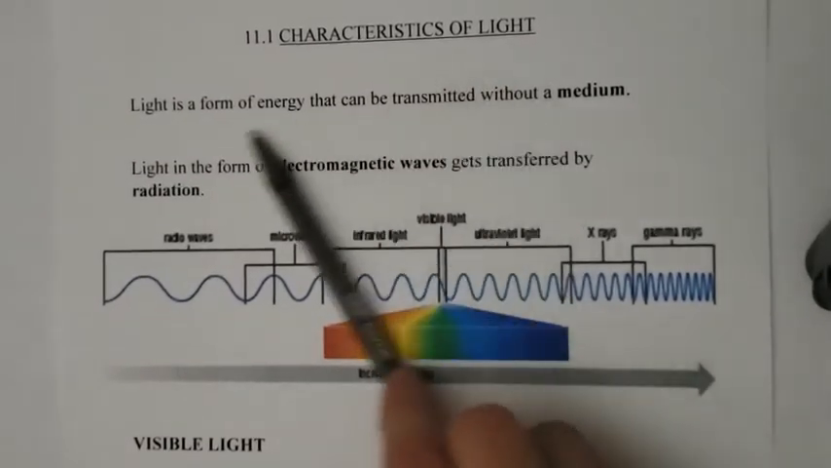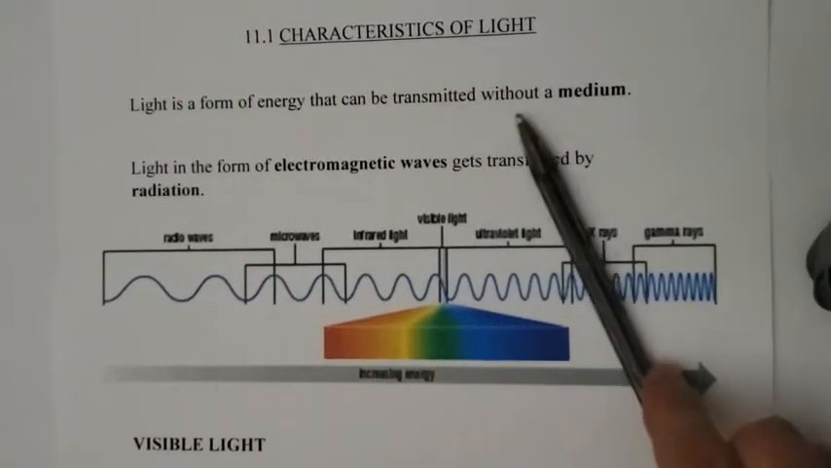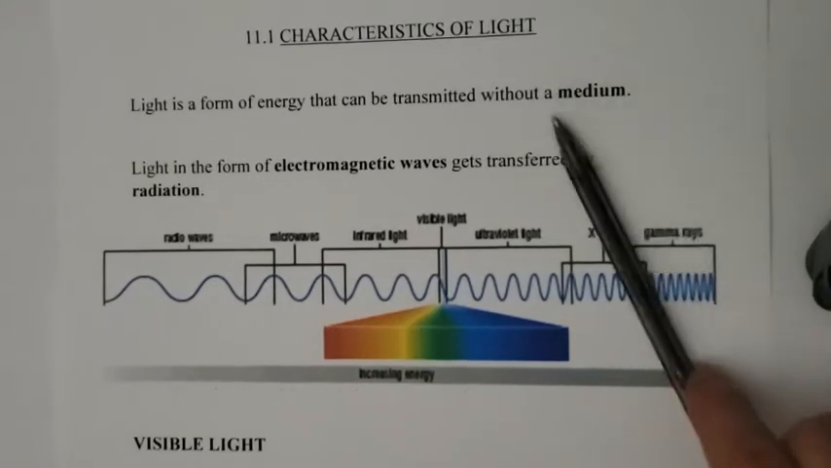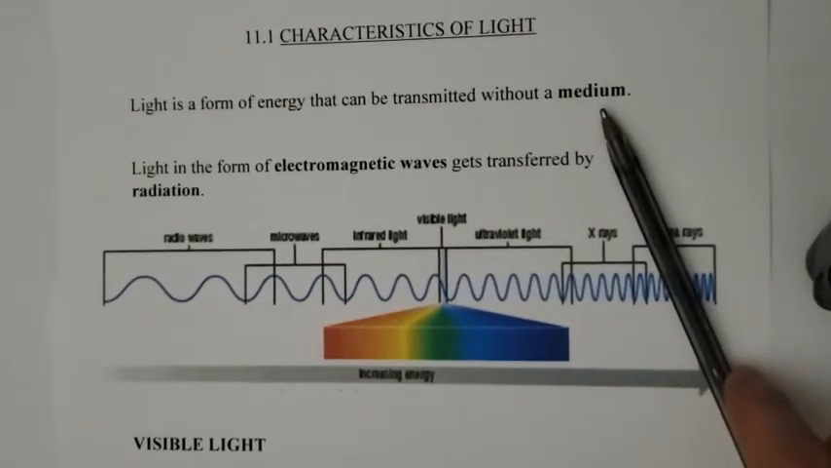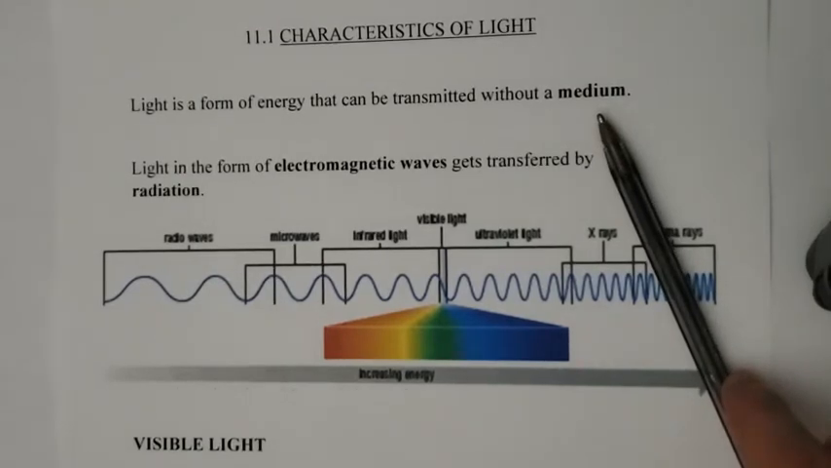Characteristics of light. Light is a form of energy that can be transmitted without a medium. So you need to understand what the word medium means. Medium is the substance that we're traveling through. So when I walk across the room, I'm actually walking through air, so air is the medium. If I'm swimming in the pool, well, the water is the medium that I'm traveling through.